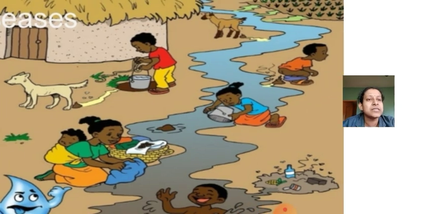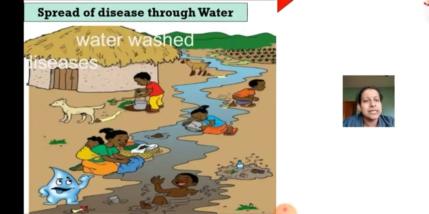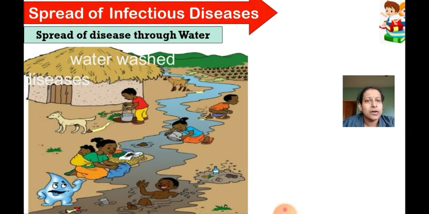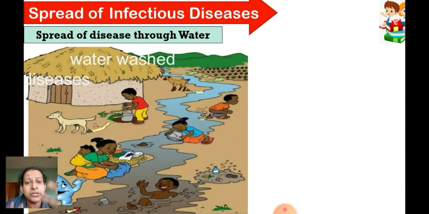Then another person is defecating in the open. Fine. Suppose in this case, this is the condition now. How can a disease spread due to contamination of the water? Now the water has got contaminated with so many things, right? A lot of chemicals also, a lot of germs also must have entered.